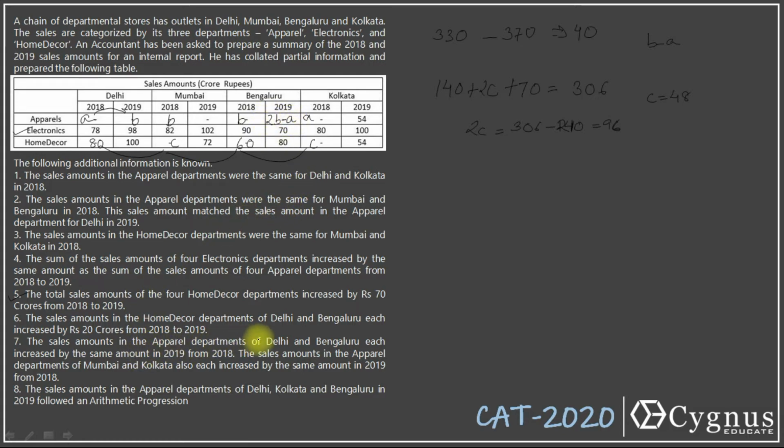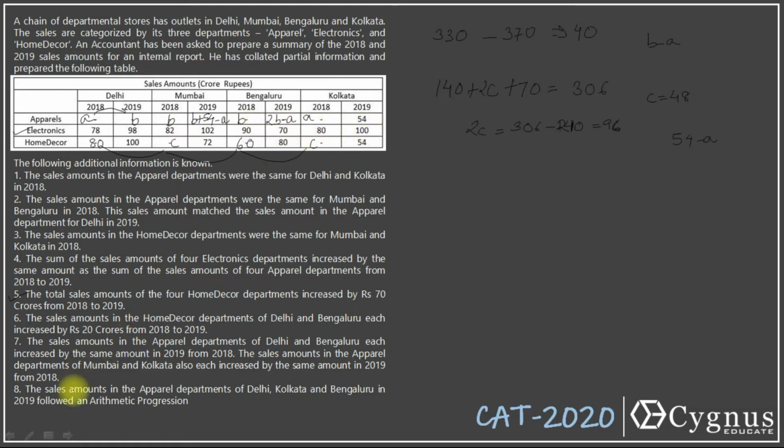The sales amounts in the apparel departments of Mumbai and Kolkata also each increased by the same amount. So what's the increase in Kolkata? A becomes 54. That means it's an increase of 54 minus A. So in case of Mumbai, again there should be an increase of 54 minus A. So earlier it was B, now it should become B plus 54 minus A. Fine. So I got all the values in terms of A's and B's here.